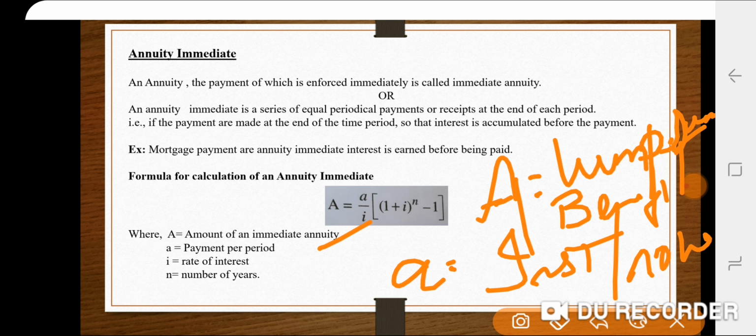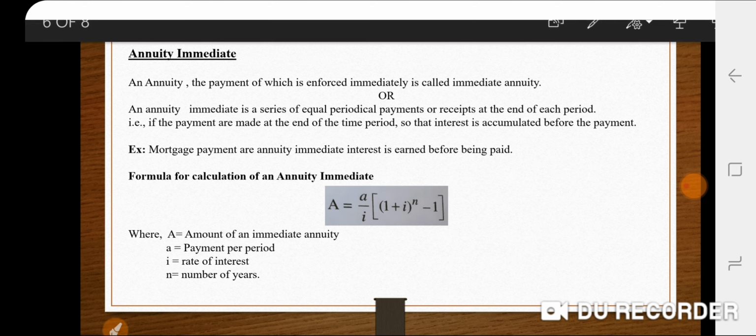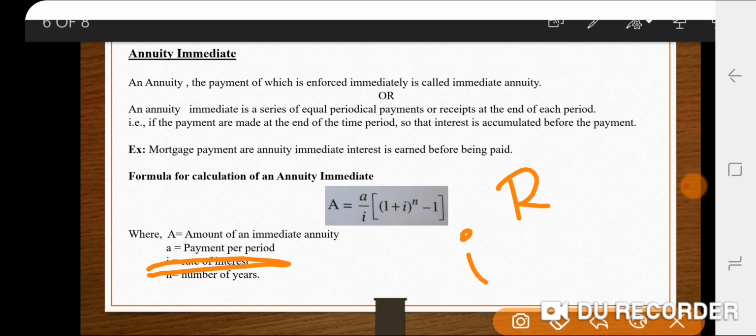And when it comes to i, the rate of interest, usually in other topics we discussed earlier, we represent interest as R, right? R stands for rate of interest, but here we have i. So i is equal to R by 100. If it is R, we take the rate of interest directly.